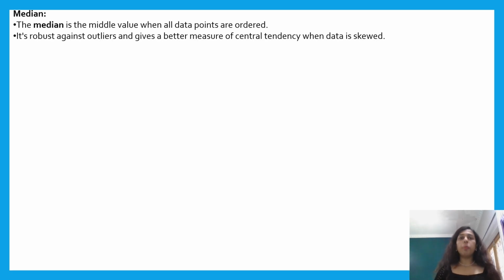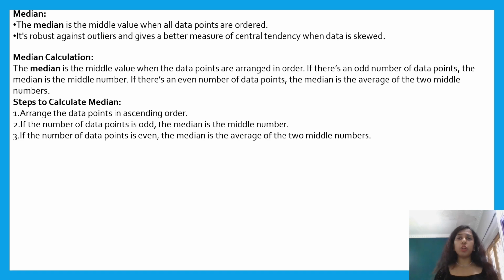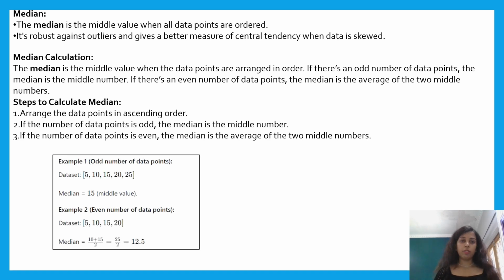Now let us talk about the median. The median is the middle value when you arrange all the data points in ascending or descending order. Unlike the mean, the median is not affected by outliers, making it a better option for datasets with a skewed distribution. For example, when looking at house prices in a city, there may be a few luxury homes that cost millions of dollars. These extreme prices can distort the mean, but the median gives a better sense of what a typical house costs.